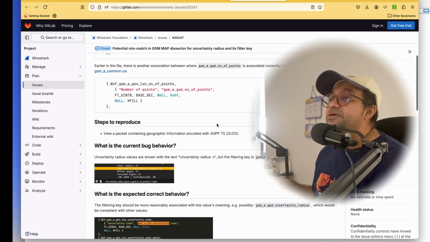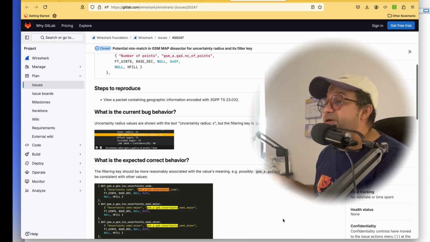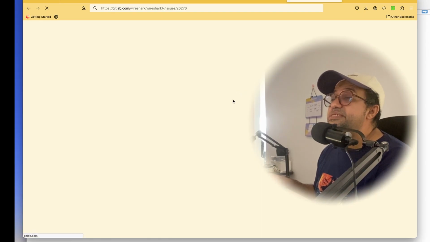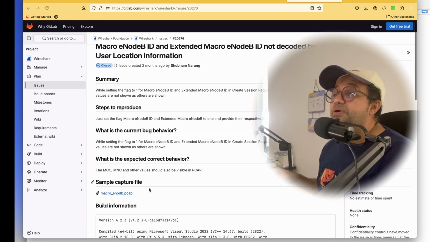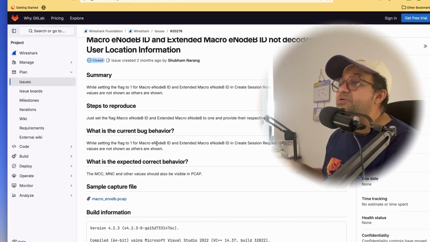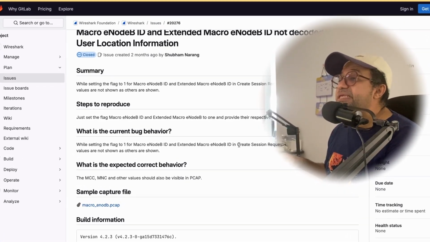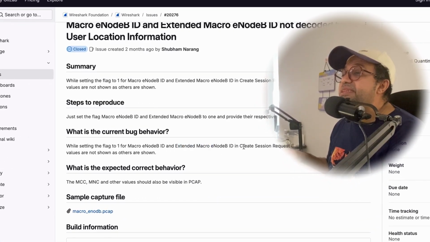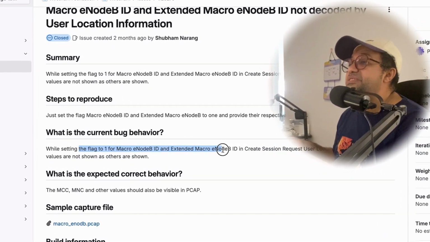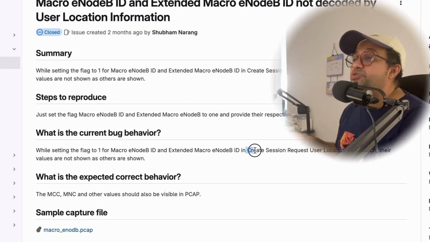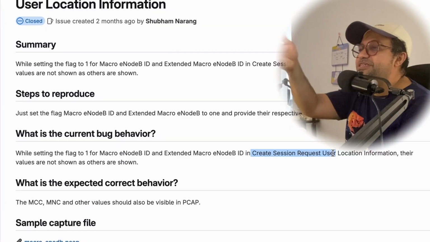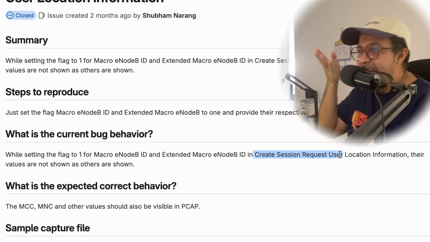So okay, there is no example for this one. Let's check the other one. Let's check what it is. Okay, guys, what is the problem? When we set the flag to 1, macro eNodeB extended, the value is not shown. They said this value is not shown in the GTP protocol. This is the GTP protocol, guys. Create Session Request, user location. It's not mentioned here as GTP, but I'll tell you this is GTP.